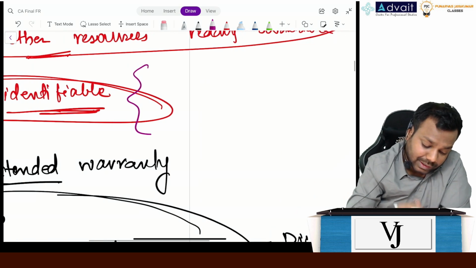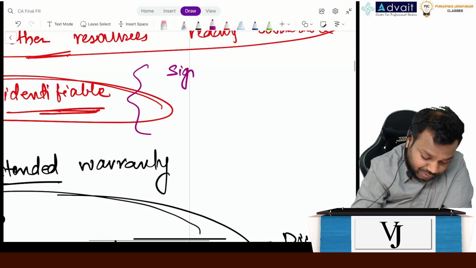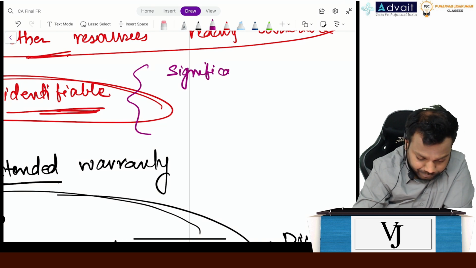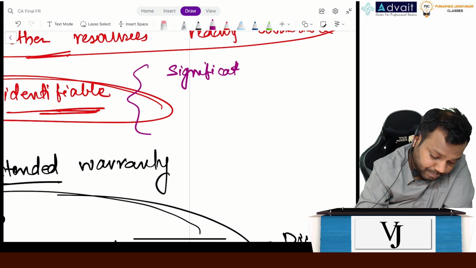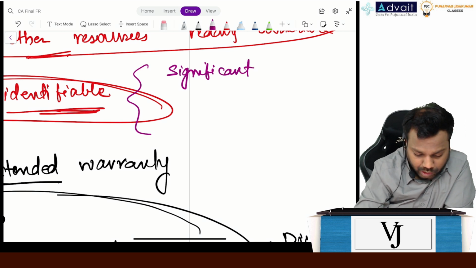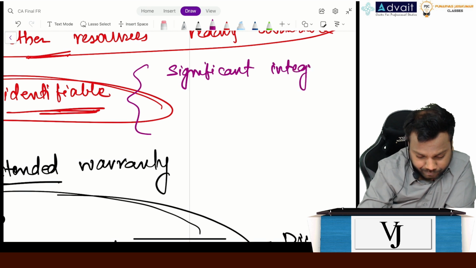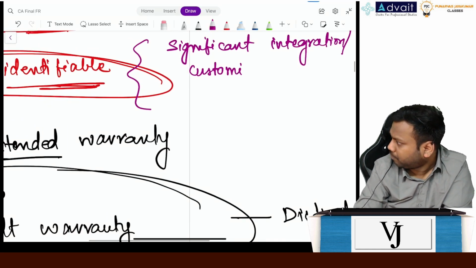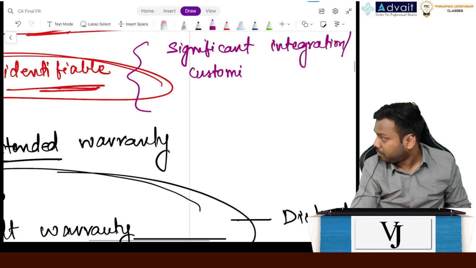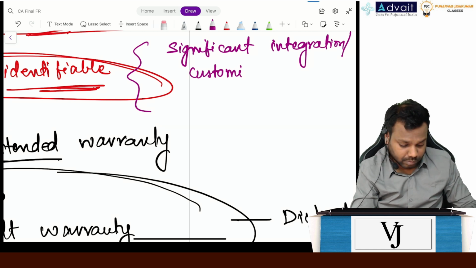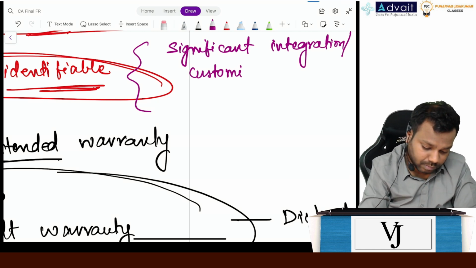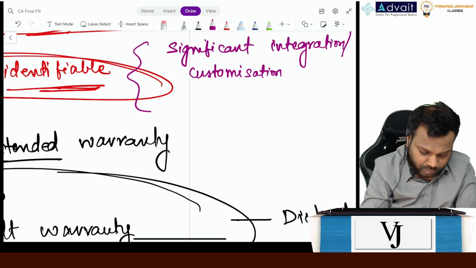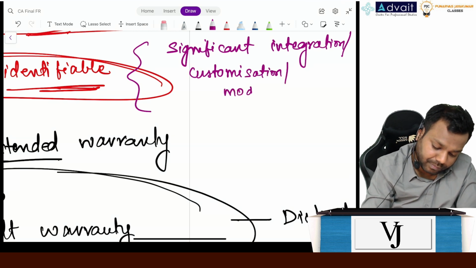So the standard says 3 things: significant integration, or customization, or modification.